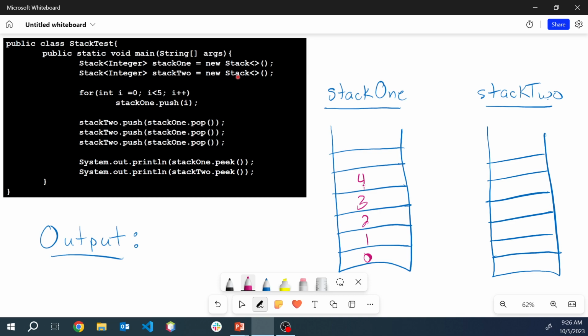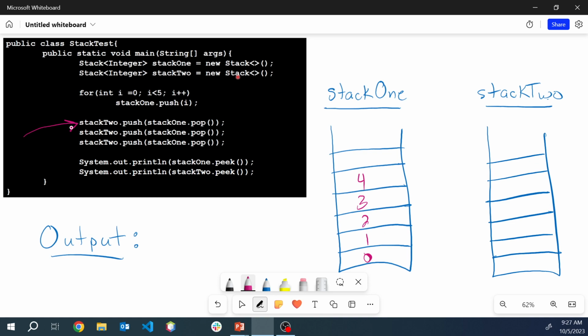Pretty straightforward. Cool. Now what happens is we need to push into stack 2. We're trying to perform that command. We want to push into stack 2 the result of popping stack 1.